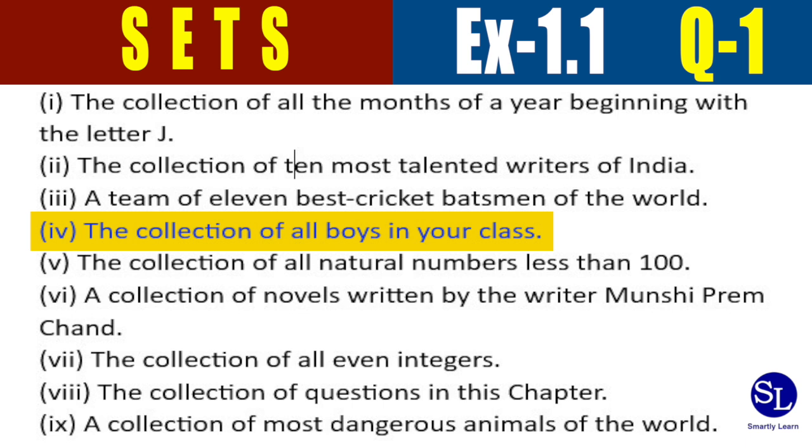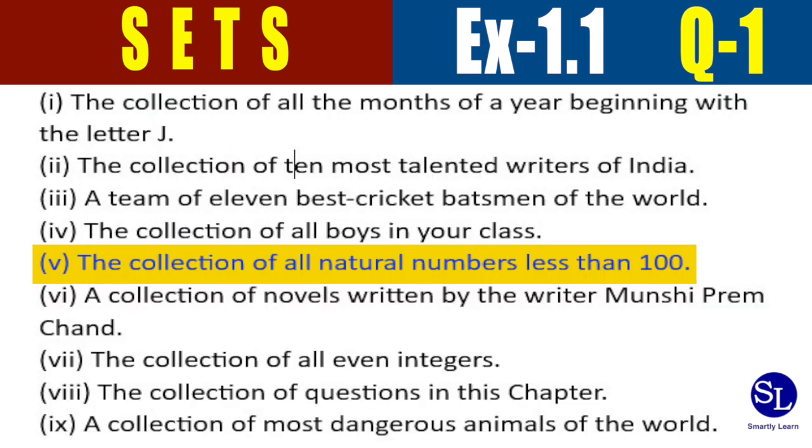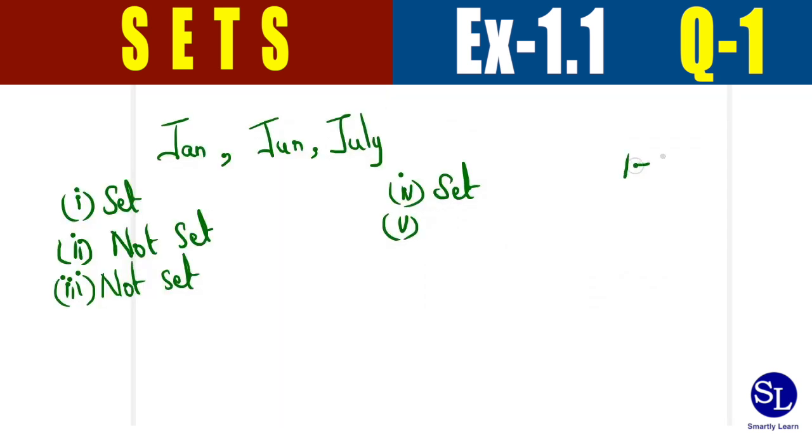The fourth one, the collection of all boys in your class. In a given class, I definitely will know who are all the boys in this class. Whatever their names, however many students there are, I know who they are. So this is a defined collection and hence a set. Now for the next one, the collection of all natural numbers less than 100. What are all the natural numbers that are less than 100? We know the numbers are going to be 1 up till 100, not including 100. So 1 up till 99. So we know what those elements are. Therefore, this is also a set.